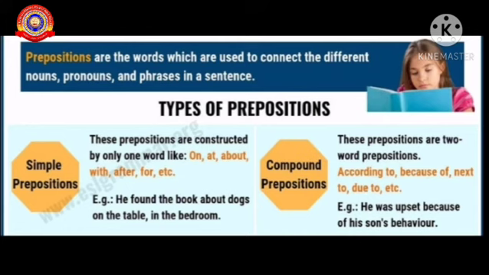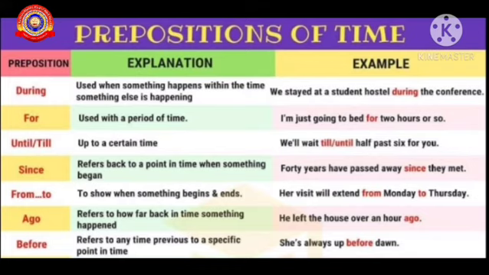Now, what is a compound preposition? These prepositions are two-word prepositions. Example, according to, because of, next to, due to, etc. He was upset because of his son's behavior. Okay. So two types of prepositions. Prepositions mainly show the position of a pronoun, noun, etc.